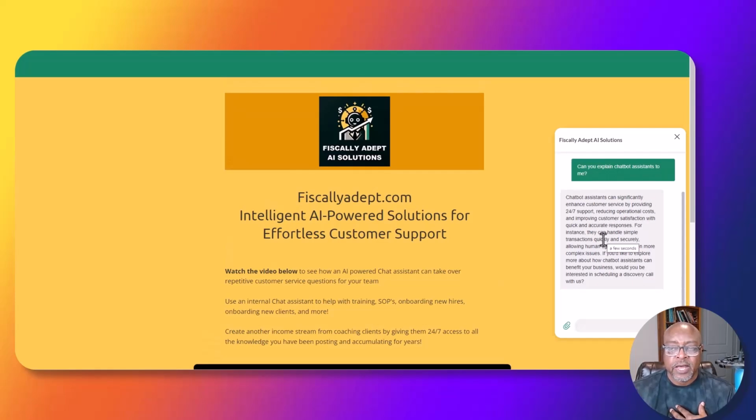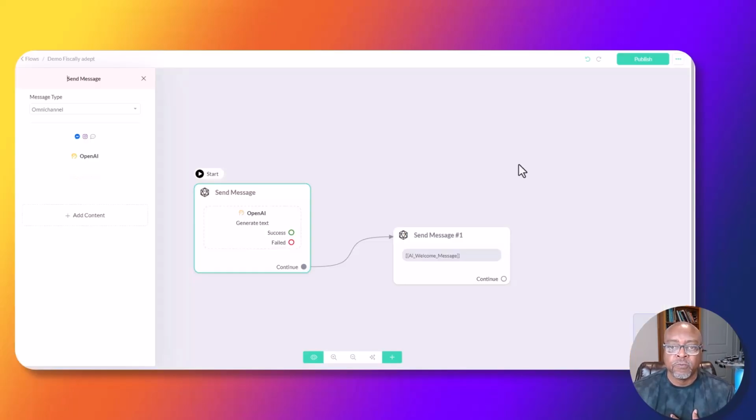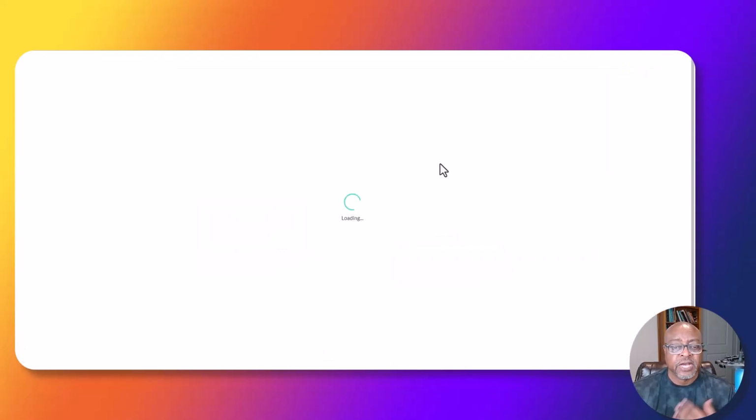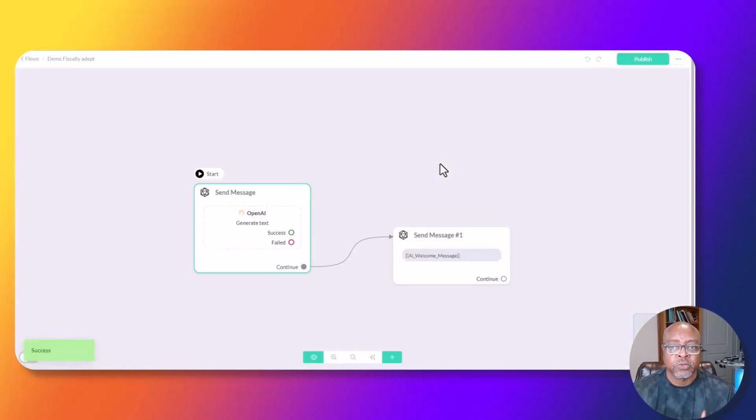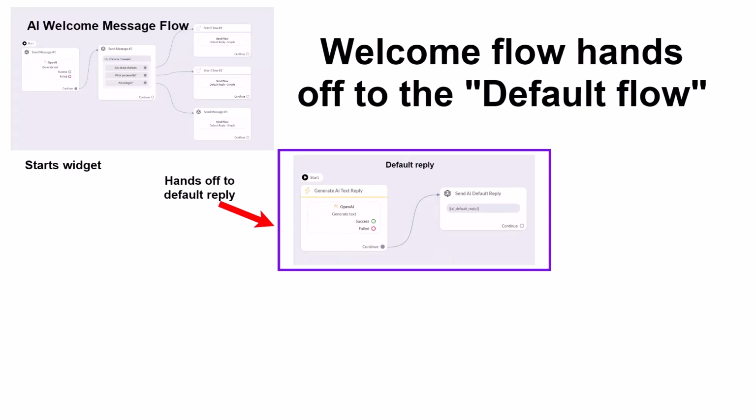Okay, so now we got to get to what's called the default reply. So this message is essentially finished. This won't come up again. You're finished with this flow now. So that's the end of this flow. So we can come here and then we can publish and save it. That's what publishing means, is that you're actually saving the message. You're saving the work that you just did. And now we're finished with that. So now we'll move to the next flow, which is going to be the default flow.